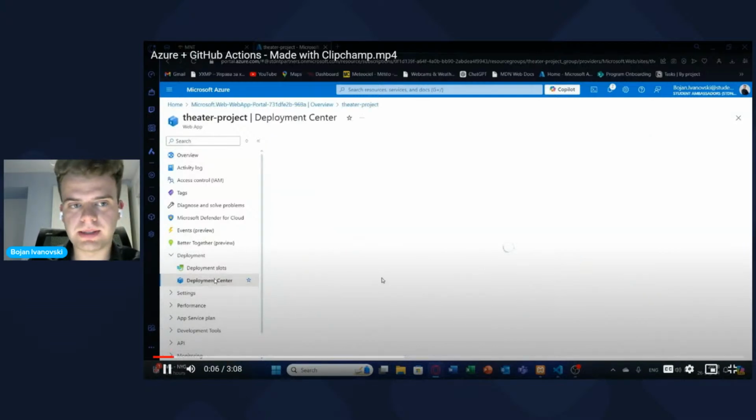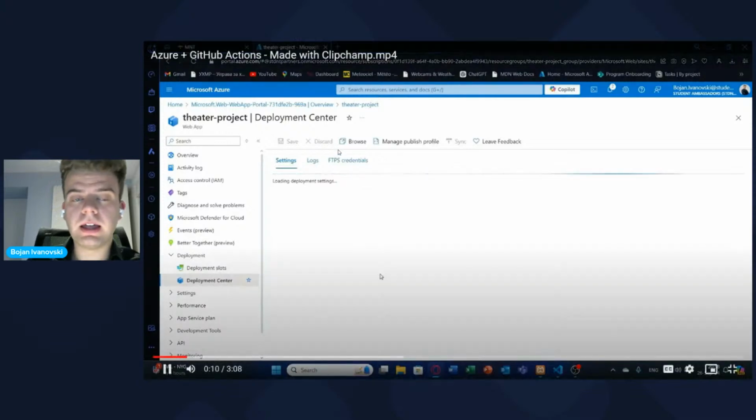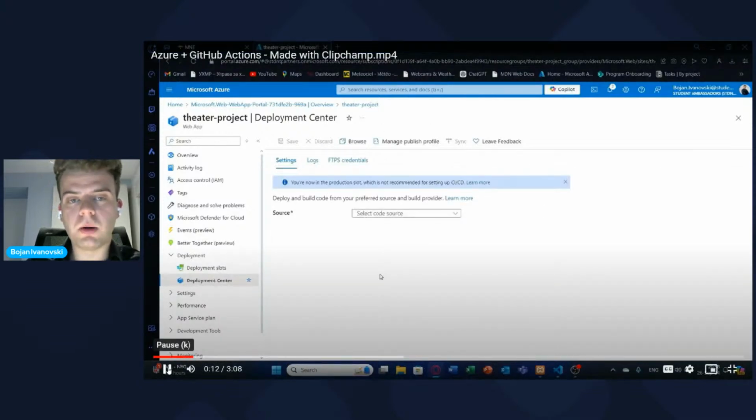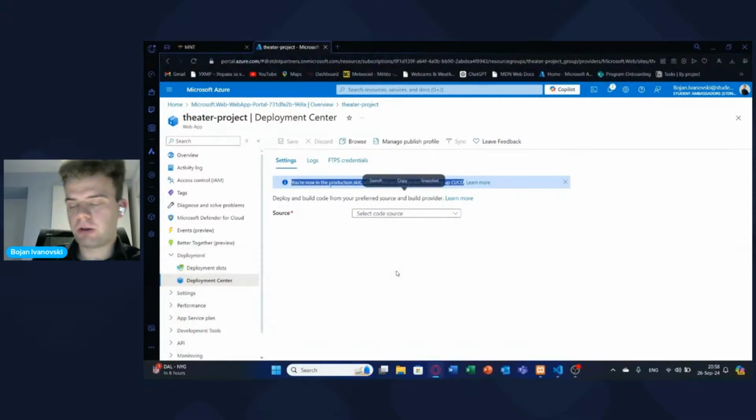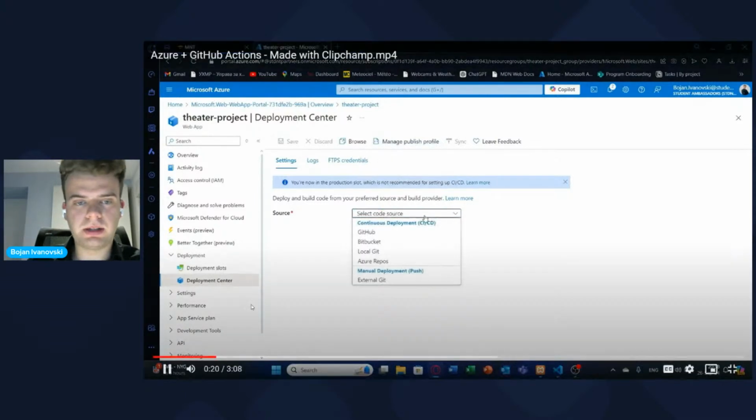You click on Deployment Center, and after you click on Deployment Center, this page here will open up. And what does it say here? Source. So here you would select your code source, and you know that we have a lot of different code sources. From GitHub to GitLab, as you can see here. So GitHub, Bitbucket, local Git.